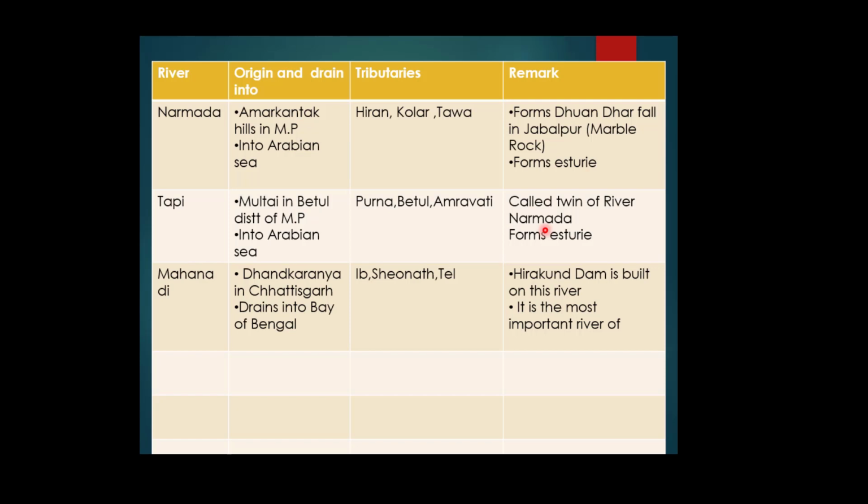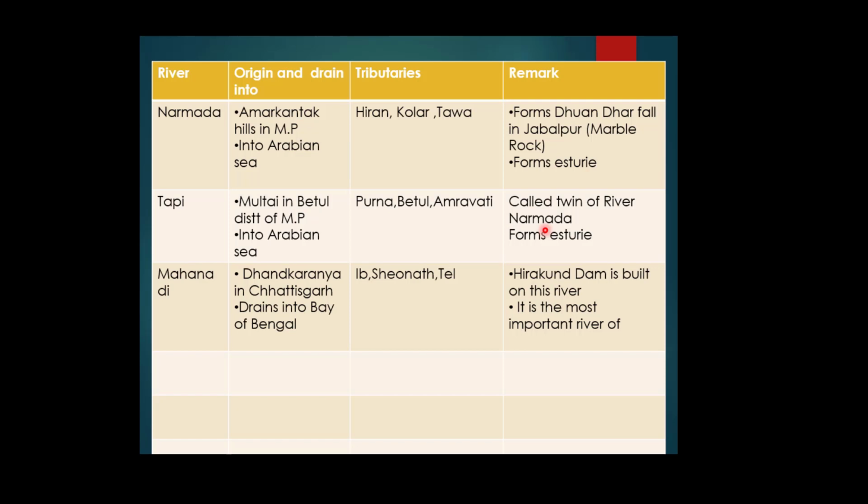To have a beautiful glance of these interesting features of river Narmada, where the river plunges from the steep rocks in the Dhauladhar Falls. Dhauladhar is a waterfall. It is one of the biggest waterfalls of India, and this river plunges over steep rocks and these are some of the notable ones.